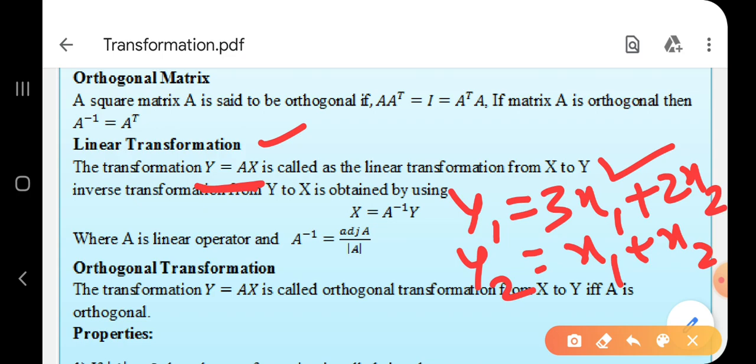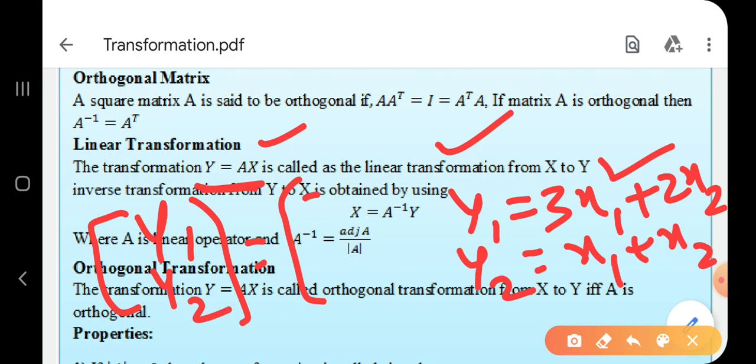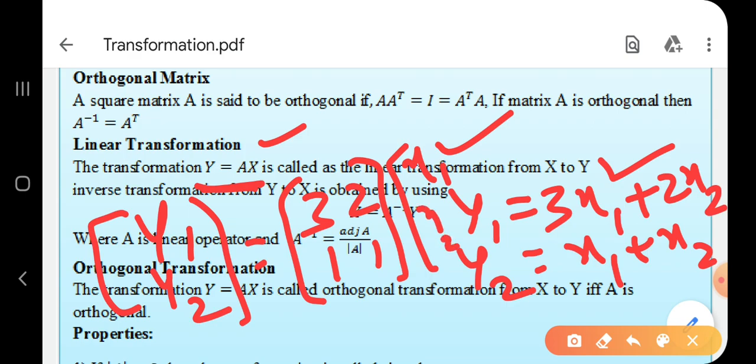If I change x1, x2, then there is a change in y1, y2. Understood this? So I can write this system as y1, y2 in matrix notation is equal to 3, 2, 1, 1 and into x1, x2. Correct? So I get y is equal to Ax.